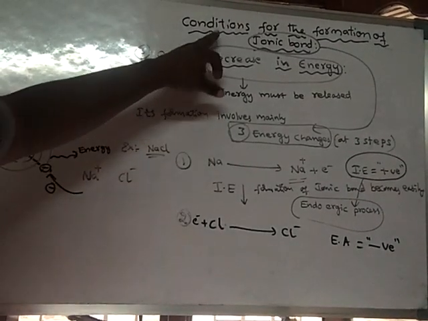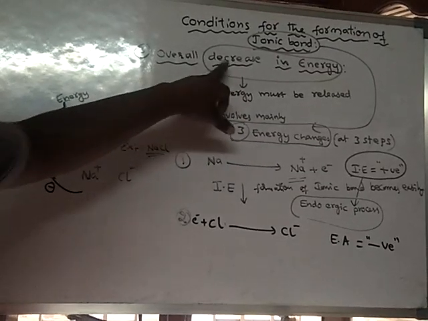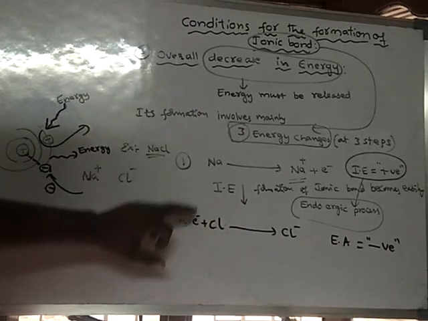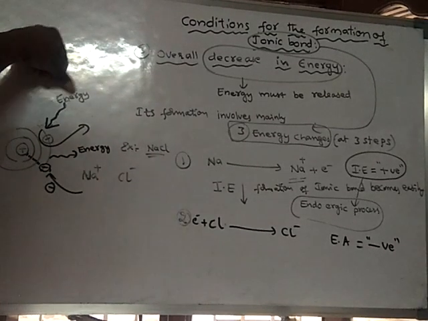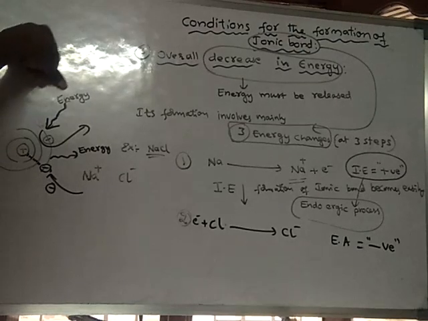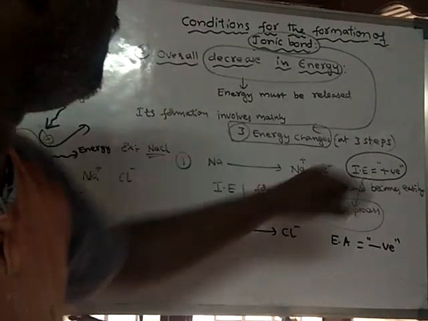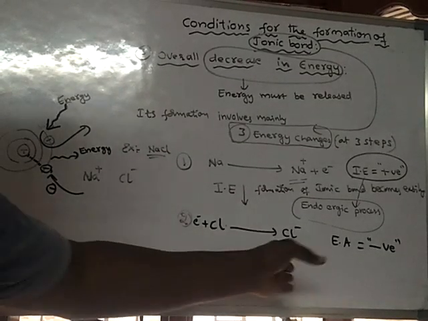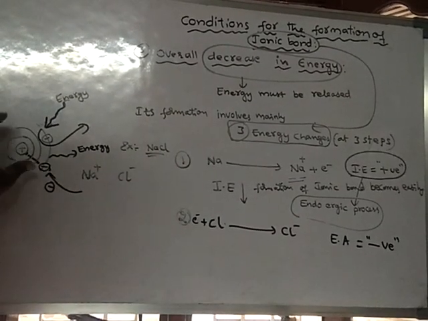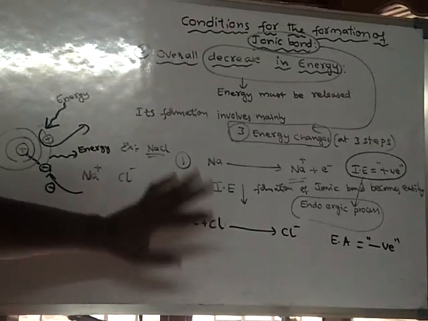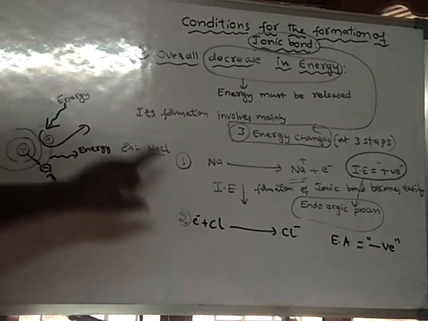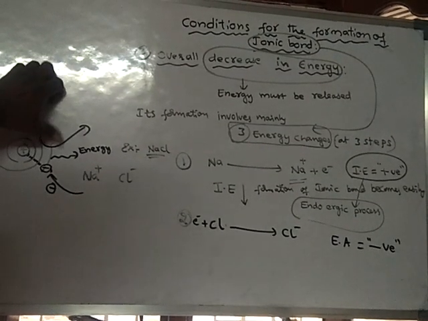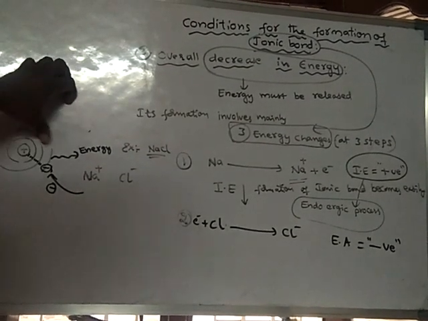See, actually, the third condition is there should be a decrease in energy. Energy must be released. Here, in one process, energy is supplied to the atom, that is called ionization energy. And in the second step, energy is released by the atom. So this is the sodium atom and this is the chlorine atom. These two are different atoms. Energy is supplied to the sodium atom. So this is one case and this is another case.